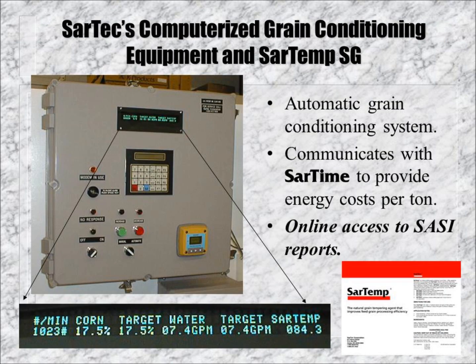SarTec's fully automated grain conditioning equipment continuously measures the incoming grain flow and incoming moisture content of the grain. A sophisticated algorithm controls the addition of water to the grain, taking the changing inputs into account. The result is precise control of how much water is added to the grain at any given point in time. The target moisture application rate is achieved with 99.5% or better accuracy.